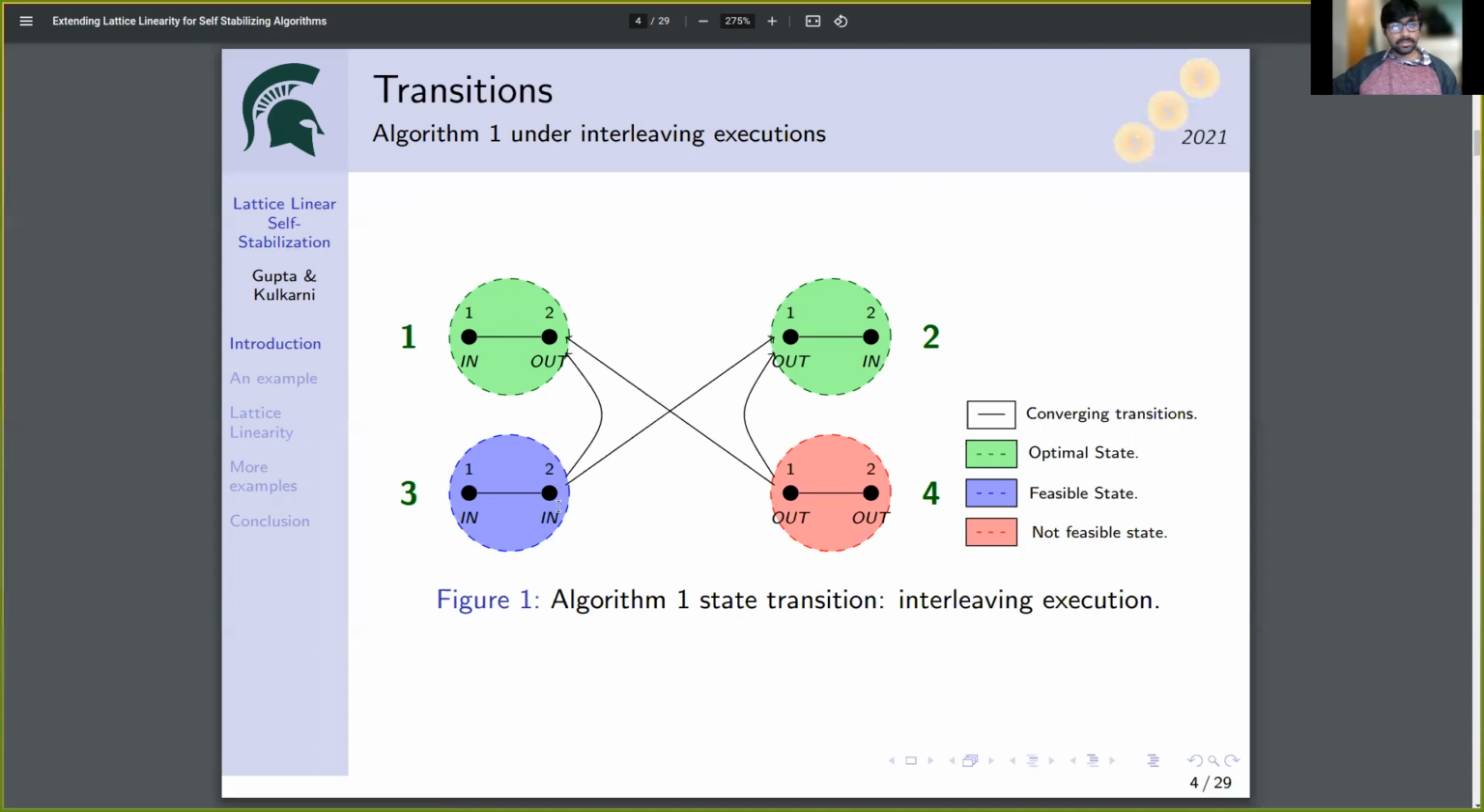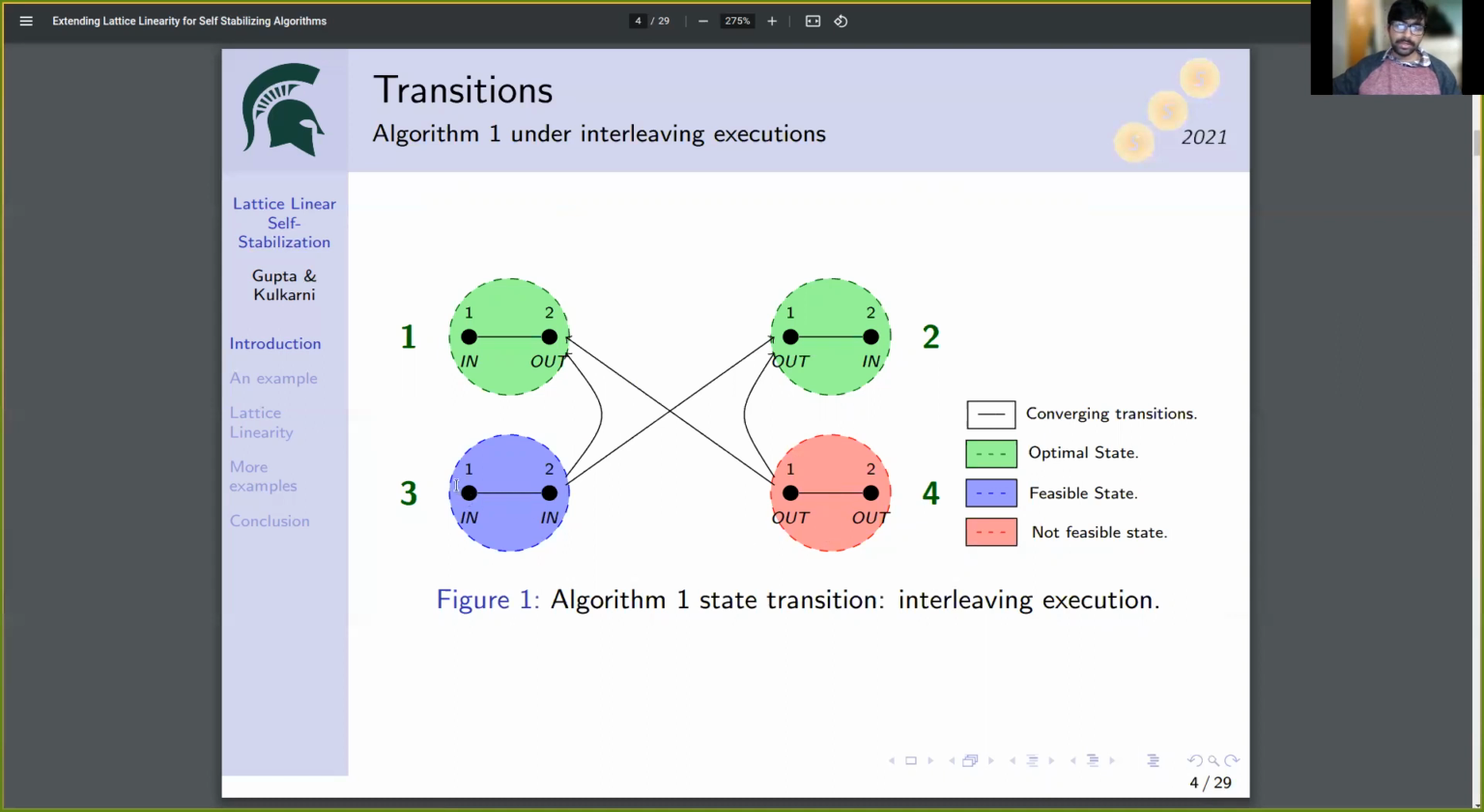Global state 3 is a feasible state because we have a vertex cover. It is not an optimal state because we can remove one of these nodes from the vertex cover and we will still have a vertex cover. Global state 4 is not an optimal state and it is also not a feasible state because we do not have a vertex cover.